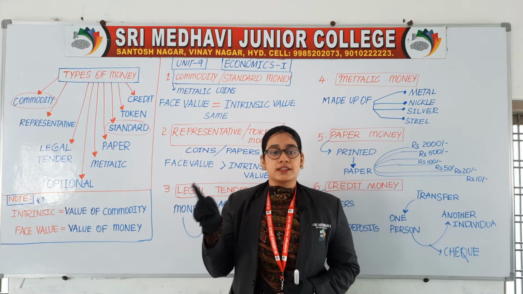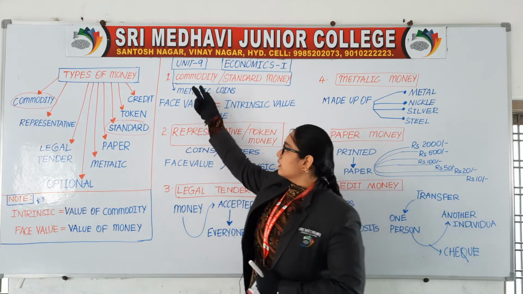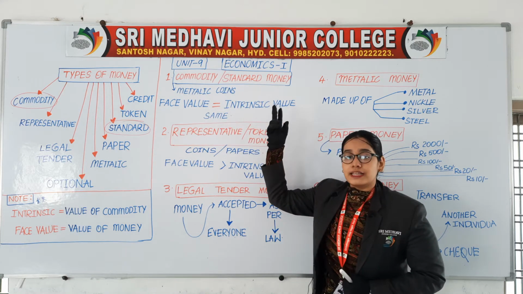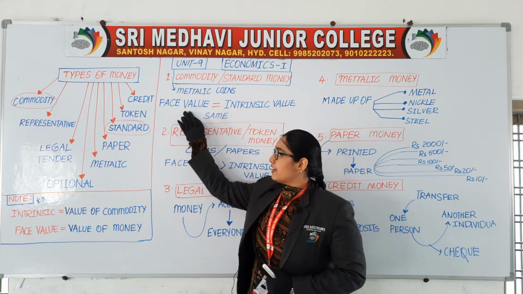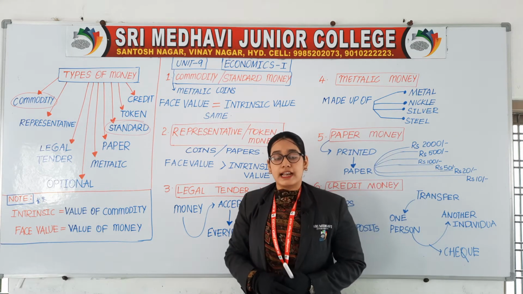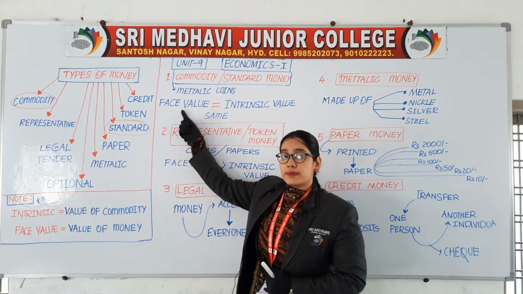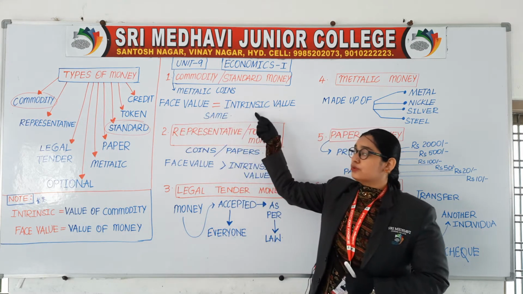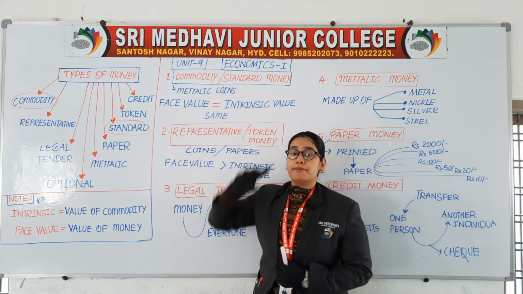Paper notes? No. Coins will be in metal. So commodity money and standard money are metallic coins whose face value is equal to intrinsic value. That means value of money is equal to value of commodity. We are talking about only metals.